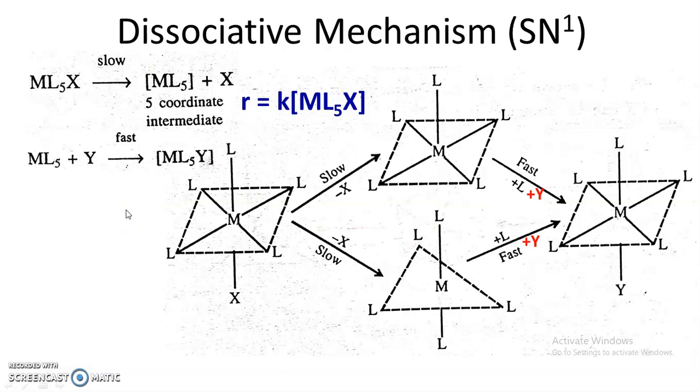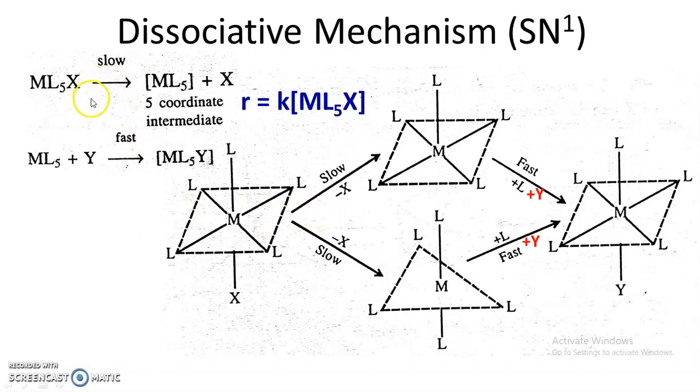So this mechanism is called substitution nucleophilic unimolecular, because in the rate determining step there is an involvement of only one reactant or one species. In this mechanism, bond breaking and bond making processes occur separately.